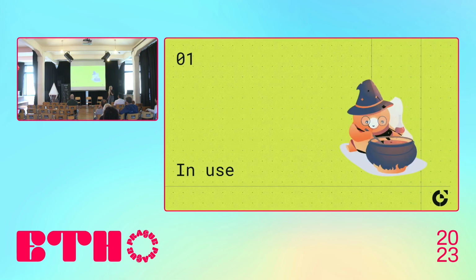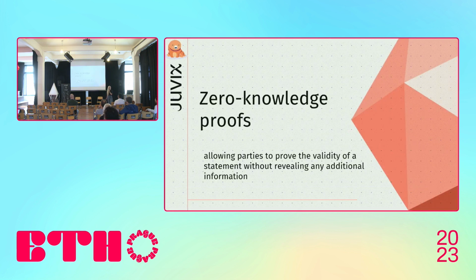Now let's speak about how you can actually use the Juvix language. First of all, Juvix can be used to write zero-knowledge proofs. Zero-knowledge proofs play a crucial role in decentralized applications. They allow parties to prove the validity of a statement without revealing unnecessary information.